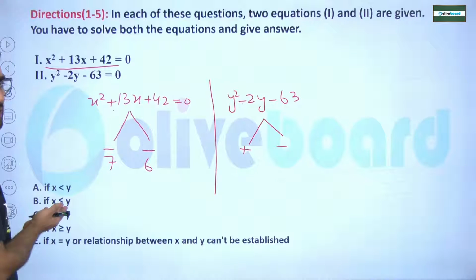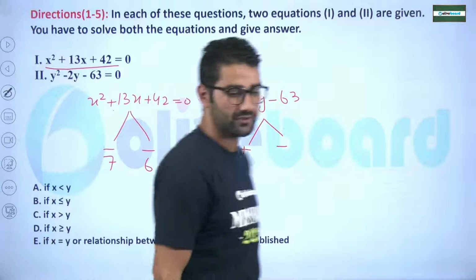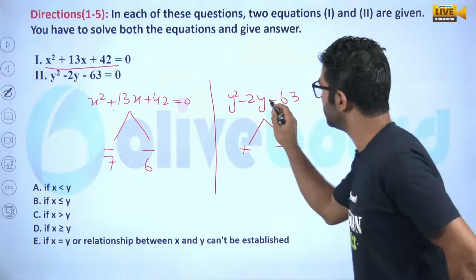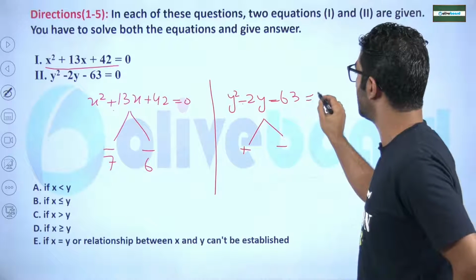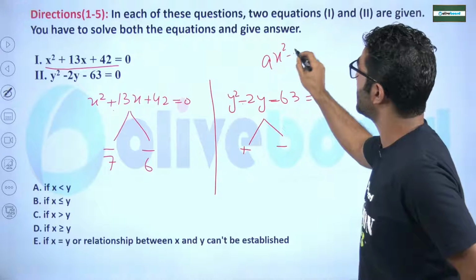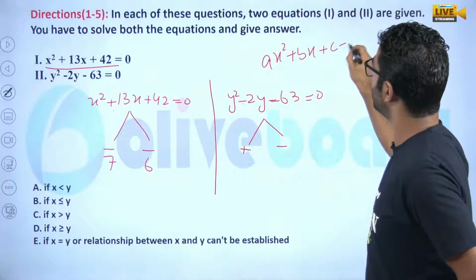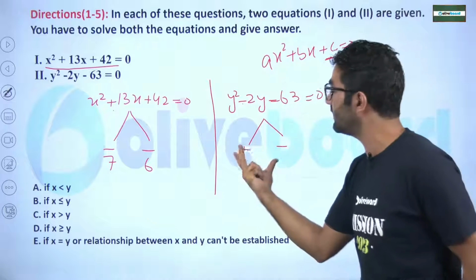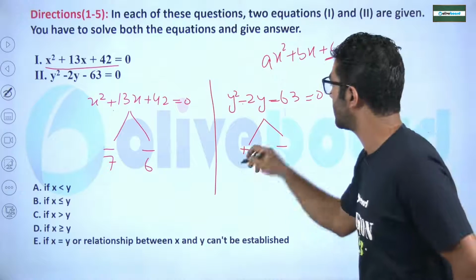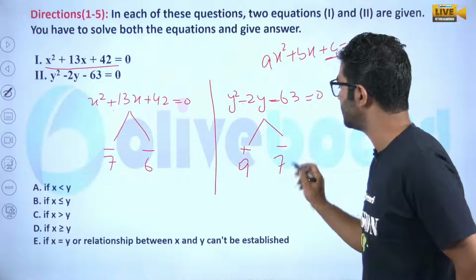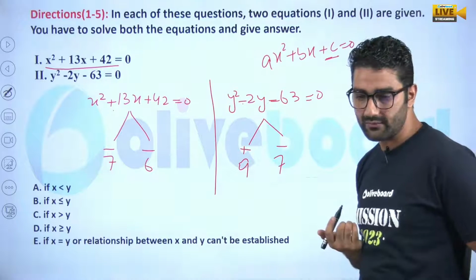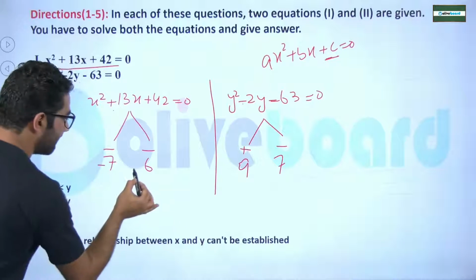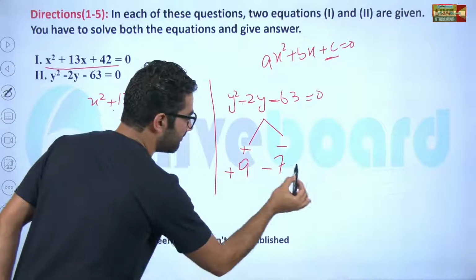We have just taken two correct equations. This one is done. Now move to this equation. 7, 6. Now there is a minus, my dear. There is one concept: in ax square plus bx plus c equals 0, whenever it is minus c, you have to subtract those quantities. So 9 and 7, we can say 9, 7. That's quite a good thing. What we got is minus 7, minus 6, plus 9, minus 7.